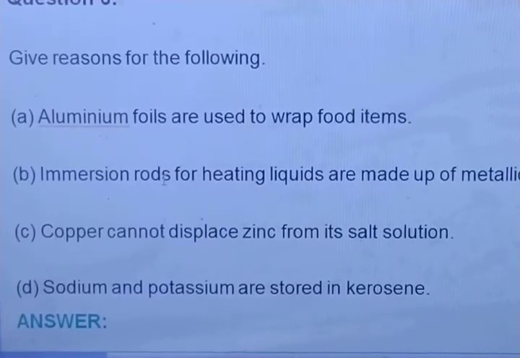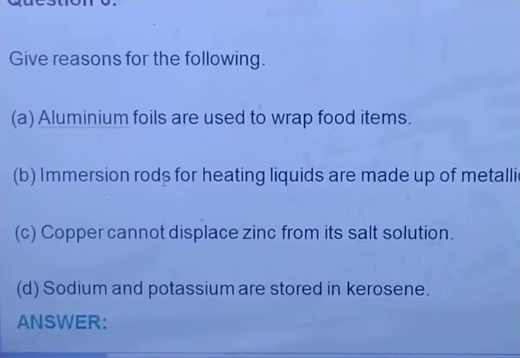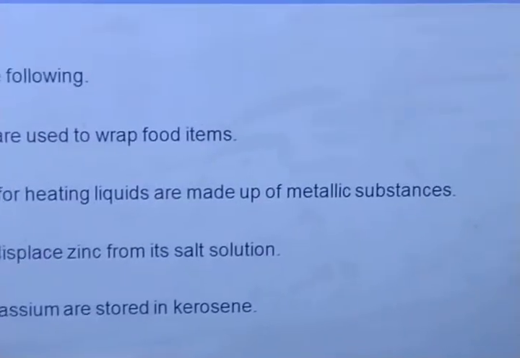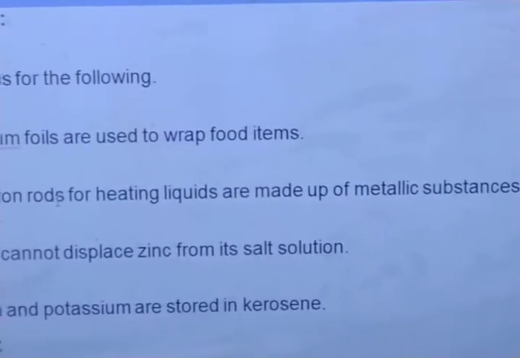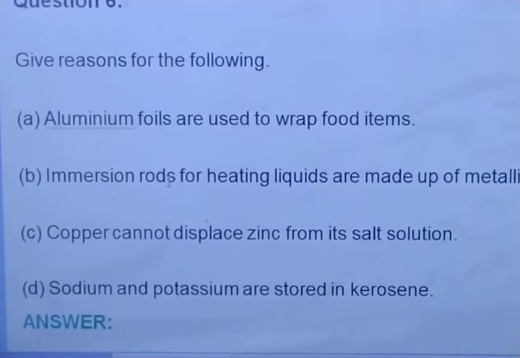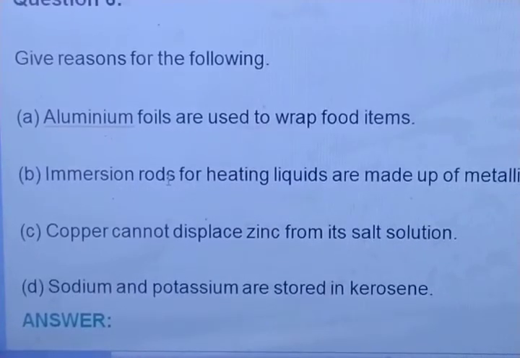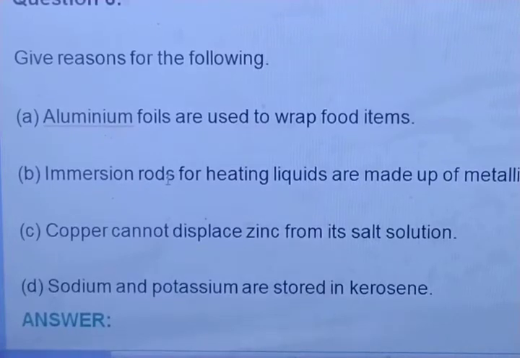First is this give reason question. Second, immersion rods for heating liquids are made up of metallic substances. Third one, copper cannot displace zinc from its salt solution. And last, sodium and potassium are stored in kerosene.